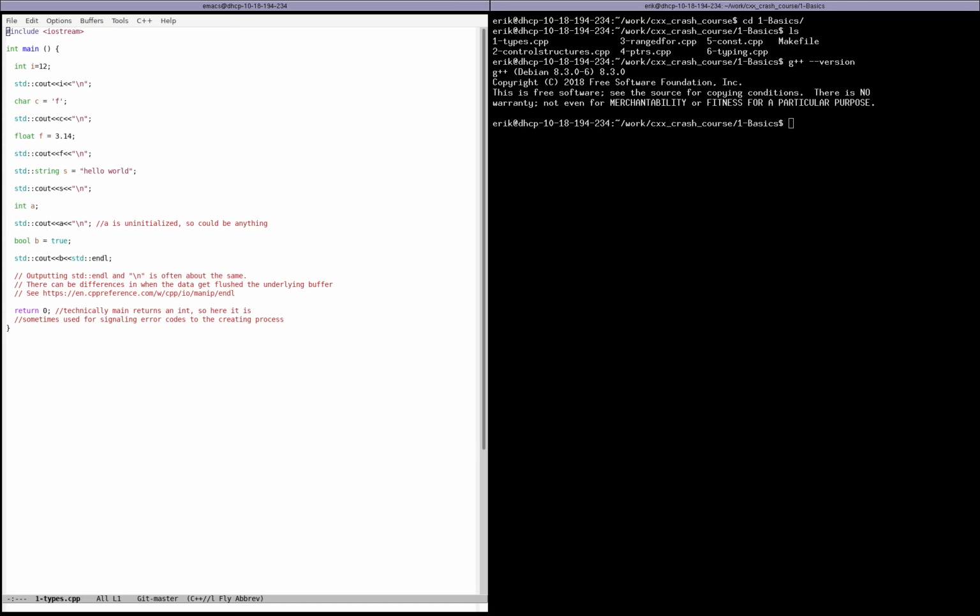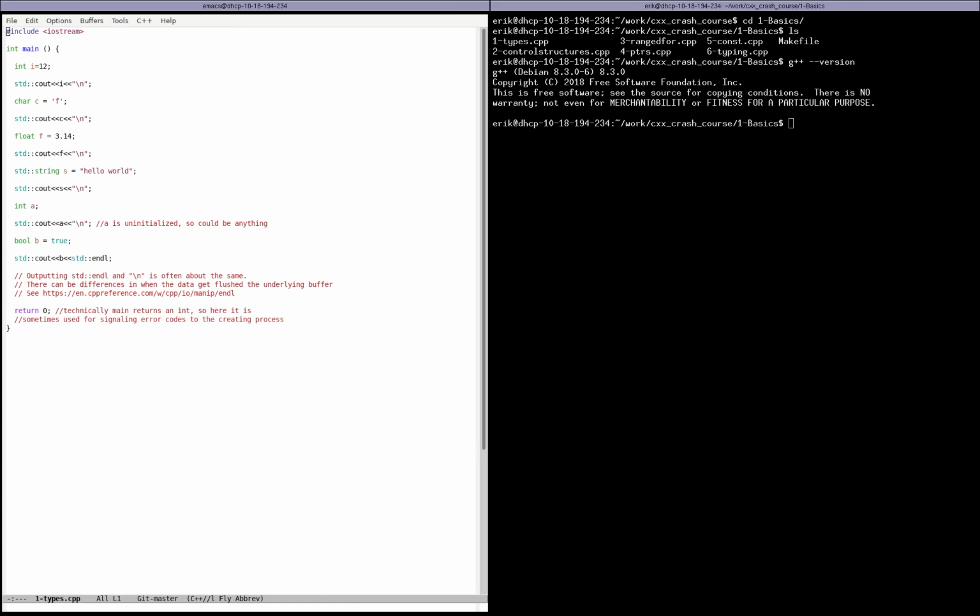Maybe you already know how to program in Java, or maybe you know how to program in Python or JavaScript or something like this. Many people learn how to program in C, but they may not have learned how to program in C++. Many people have done a little bit of C, maybe they used it as C with some additional library support or something like this, but they never really jumped into the language itself.